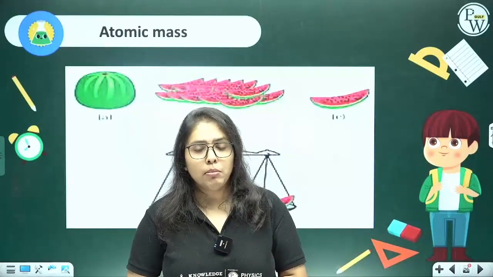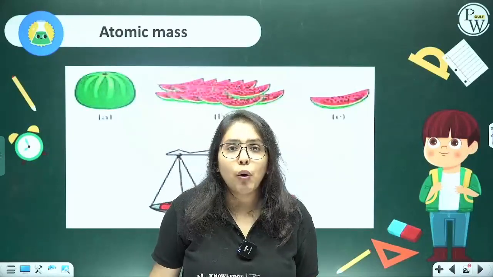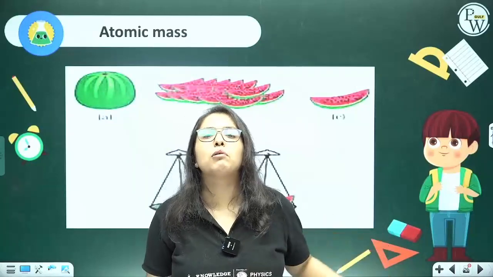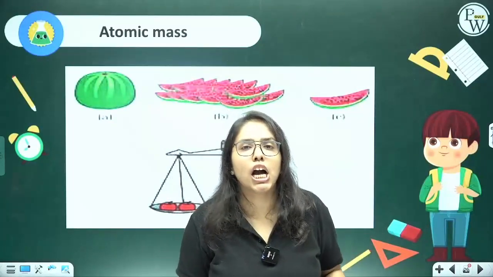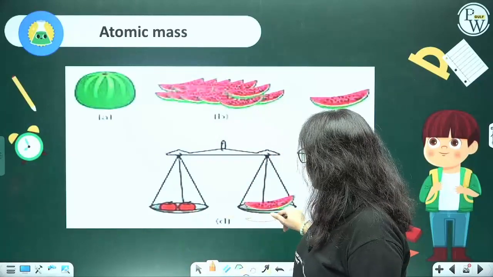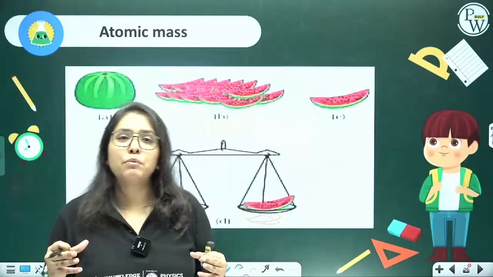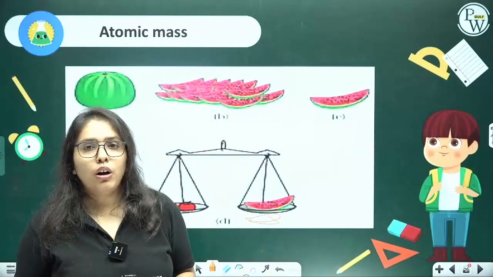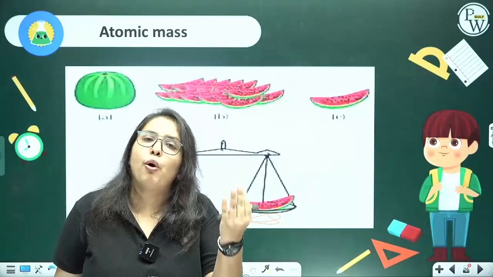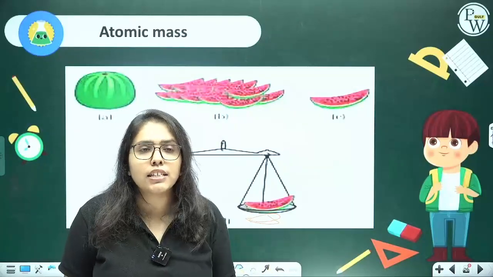He cut this watermelon into 12 equal parts. Now what he did was, he started weighing all the other fruits that he had, which were apples, bananas, grapes, with respect to this one single unit, the divided portion of watermelon. So with respect to that one piece of watermelon, you got 2 apples, you got 4 oranges, you got some grapes, you got 6 bananas.